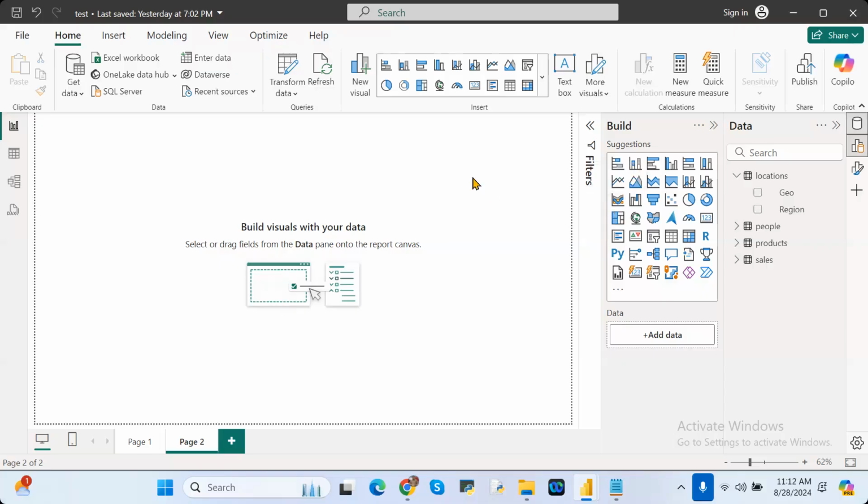Now, visualization. Let's see what visualizations we need to create for this particular one. Visualizations means you need to go to the Build a visual tab. I told you yesterday, all the visualizations are available in the Build a visual tab. Is that clear or not? So by taking the visualization, you need to create it.